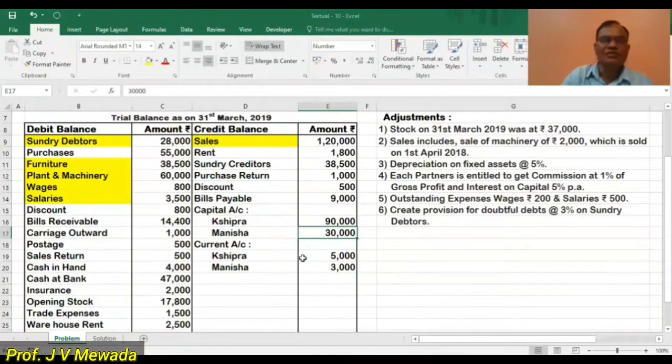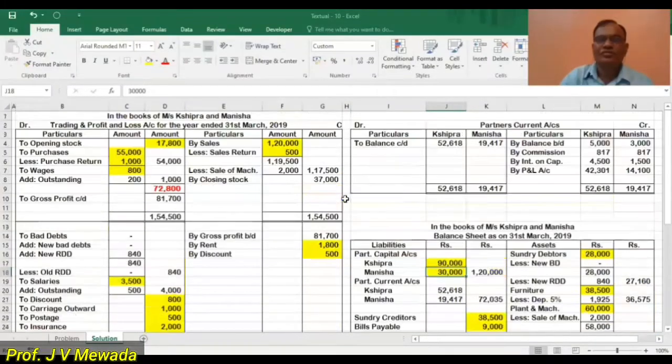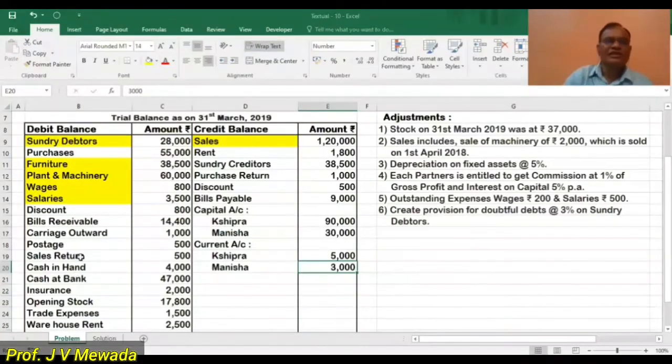Then we have a current account of Shipra and Manisha, 5,000 and 3,000 credit balance. So in the current account on the credit side, 5,000 for Shipra and 3,000 for Manisha. So each and every item of the trial balance is transferred how many times? Once only.